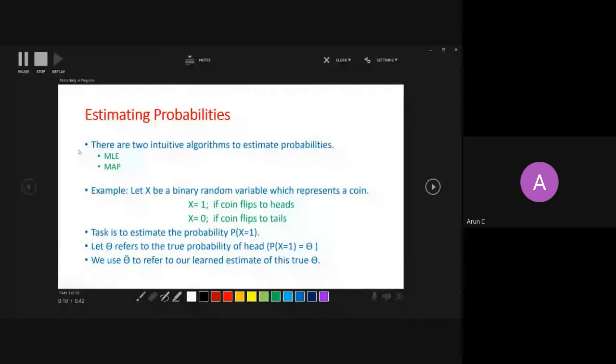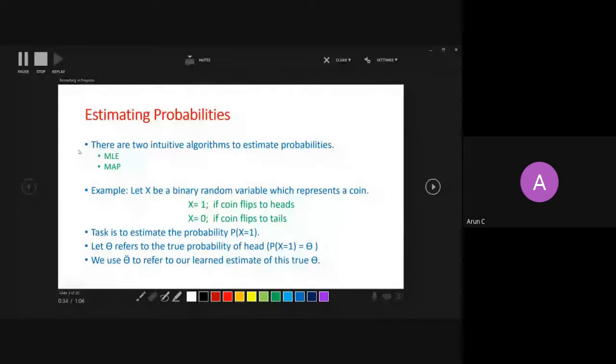If head comes, the coin, which is represented by a random variable x, will have a value 1, and if it is a tail, then x is equal to 0. We thought that theta is the actual probability of getting head from the coin, but we don't know theta, so we estimate theta by theta hat, right?